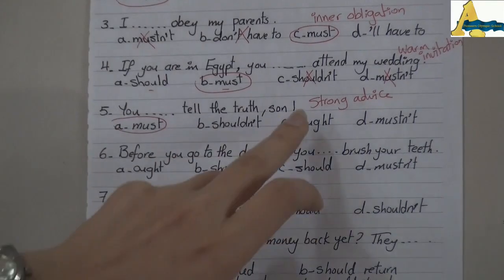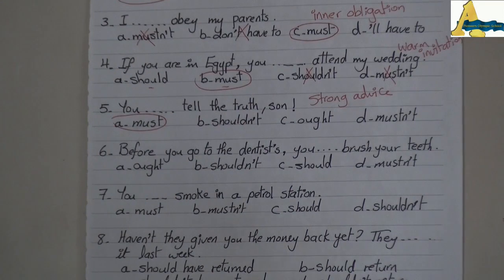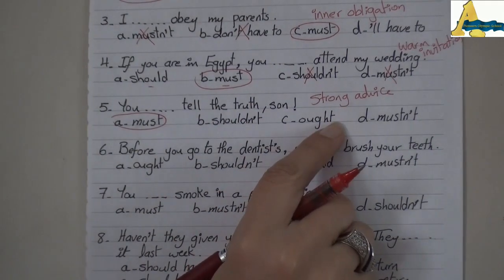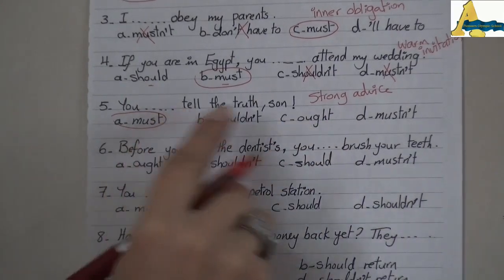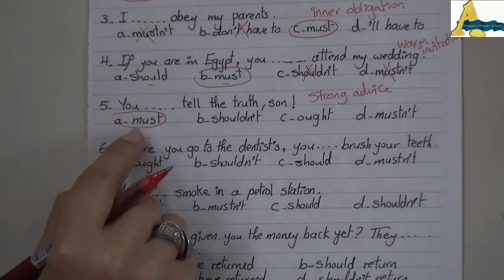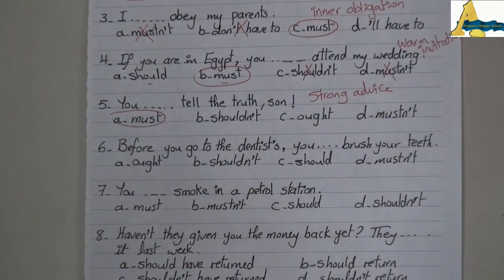Why didn't I use ought? Ought is used for general advice, okay? Like should. And the ought has to be followed by to. I can't say ought tell. I have to say ought to tell. So here I will choose must because this is strong advice.